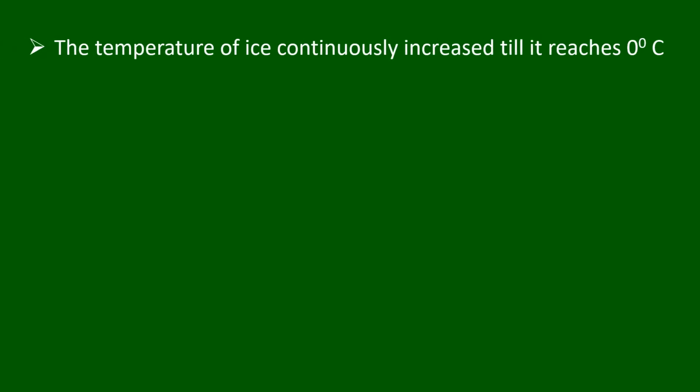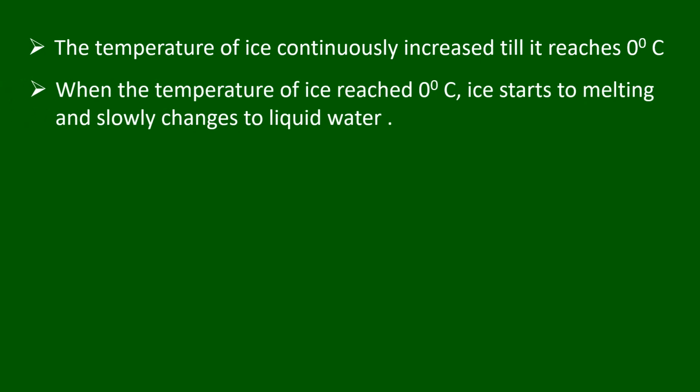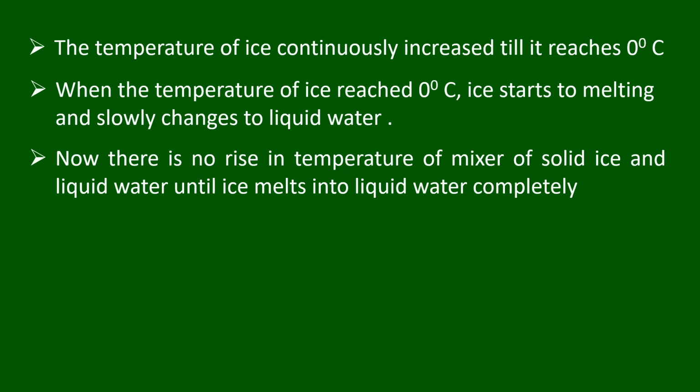The observations are: the temperature of ice continuously increased till it reaches 0 degrees Celsius. When the temperature of ice reached 0 degrees Celsius, ice starts melting and slowly changes to liquid water. Now there is no rise in temperature of the mixture of solid ice and liquid water until ice melts into liquid water completely.